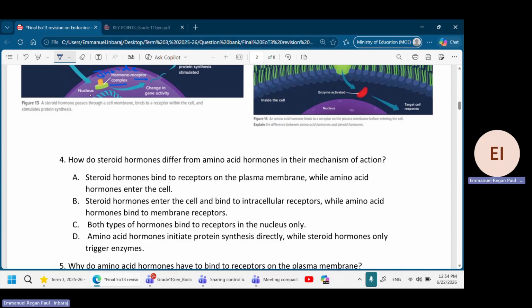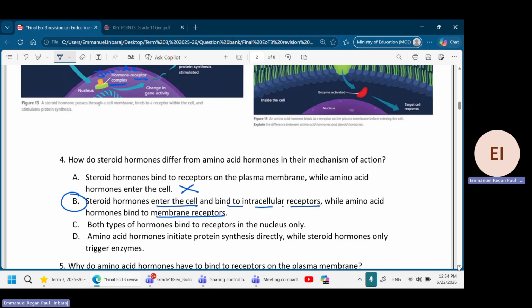Is the receptor on the plasma membrane for this? No. Steroid hormone enters the cell and binds to the intracellular receptor, which means inside the cell. While amino acid hormone binds to the membrane receptor. This is the answer. B is the answer.